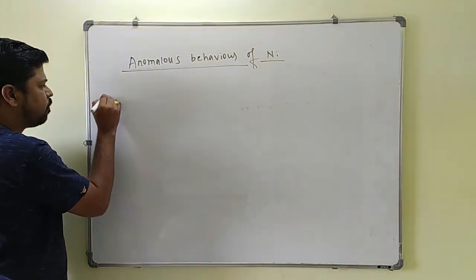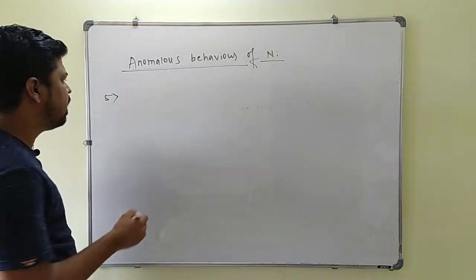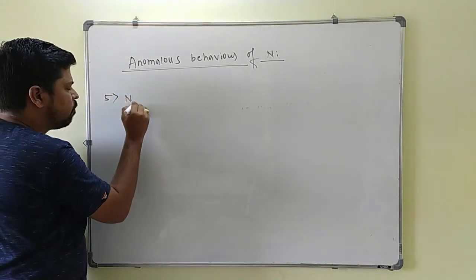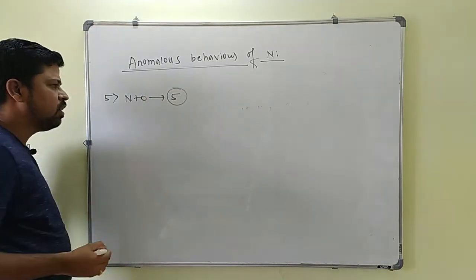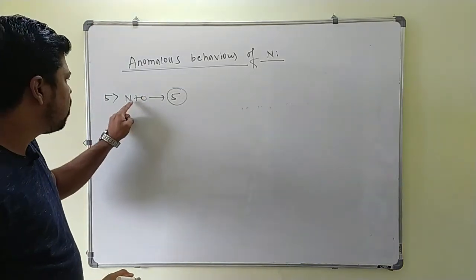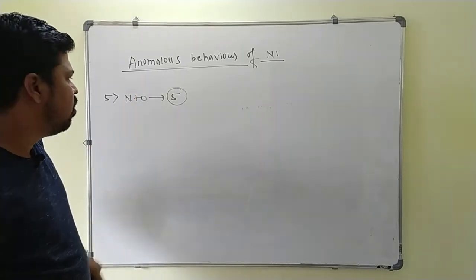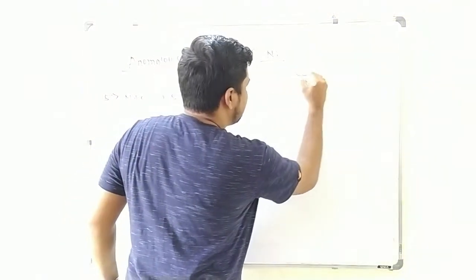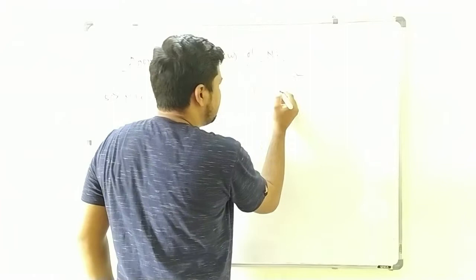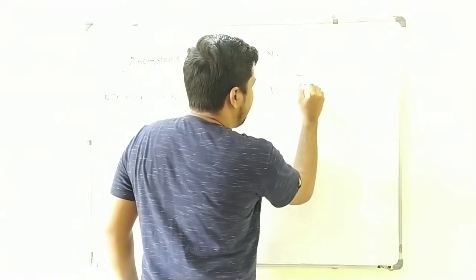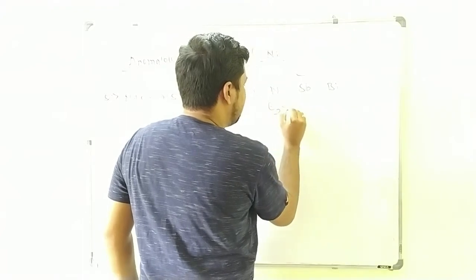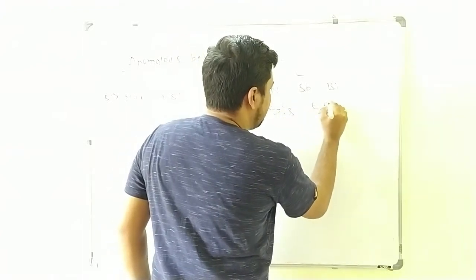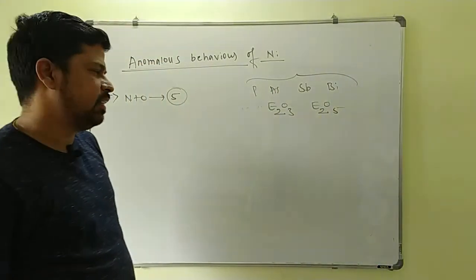Next one, fifth point: among the group 15 elements, only nitrogen forms 5 oxides with oxygen. Nitrogen plus oxygen, nitrogen oxides are formed. But the remaining elements, phosphorus, arsenic, antimony and bismuth, will form only 2 types of oxide, that is E2O3 and E2O5 types of oxide.